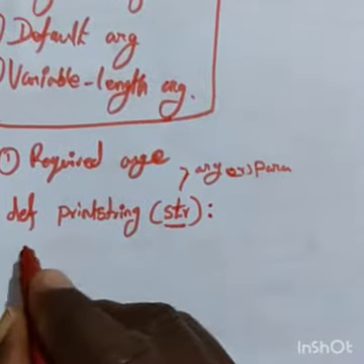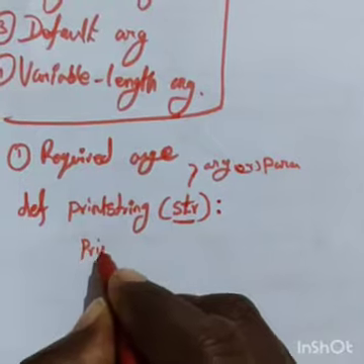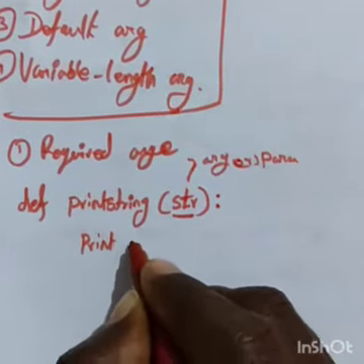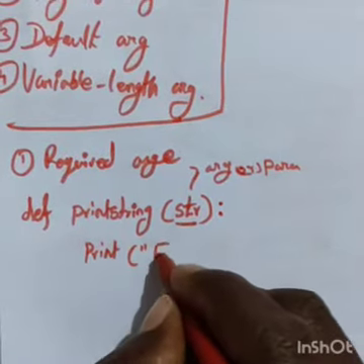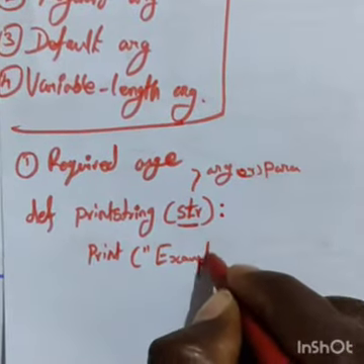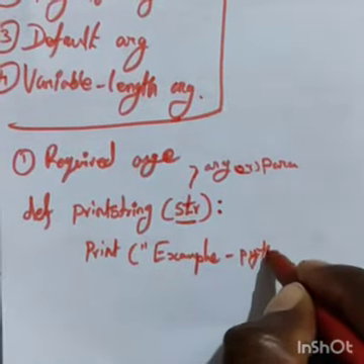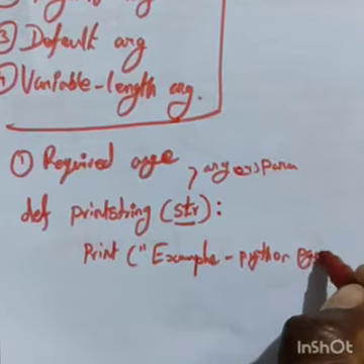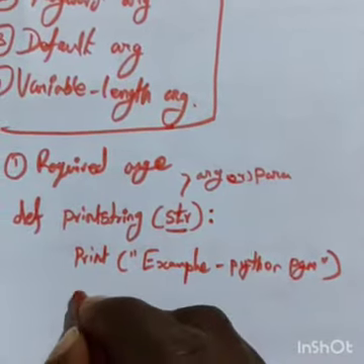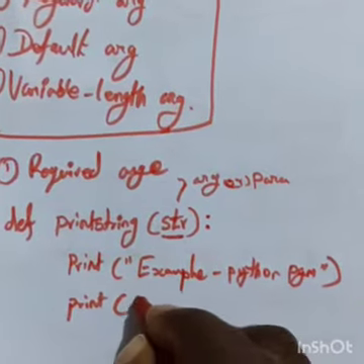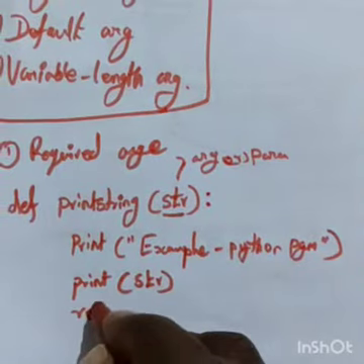Now one indentation, that is a tab, print, double quotation, example of something you can write, some example of Python program, double quotation closed. Then again print str. Next, the return statement.